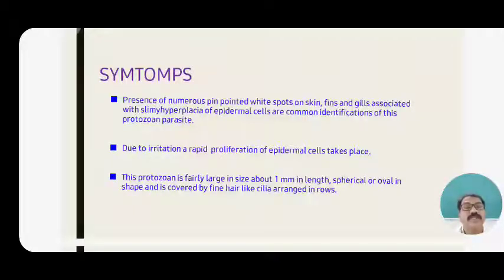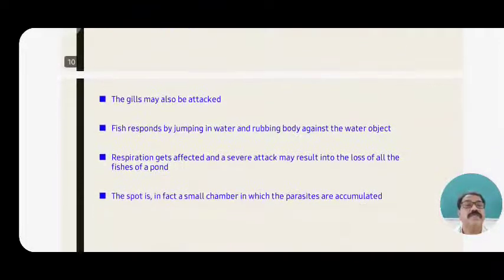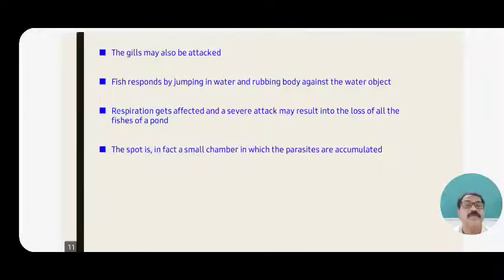Next symptoms: this protozoan is fairly large in size, about 1 mm in length, spherical or oval in shape, and covered by fine hair-like cilia arranged in rows. When we observe cilia on a parasite, we can conclude that it is a protozoan parasite, spherical in shape, with cilia arranged on the whole body. That is why the disease is Ichthyophthrius multifiliis. The gills may also be attacked.